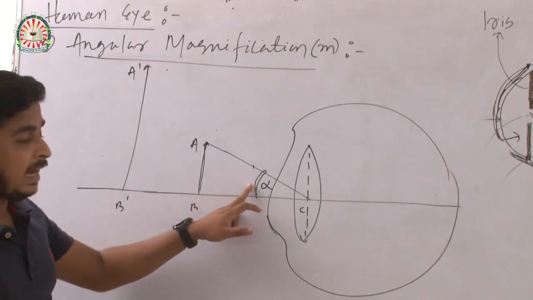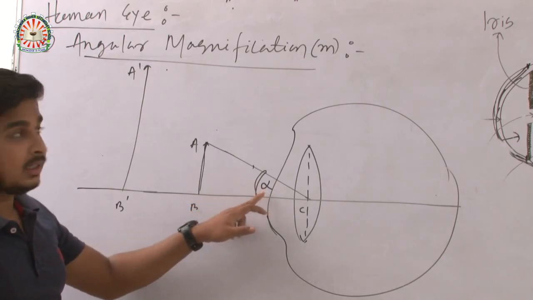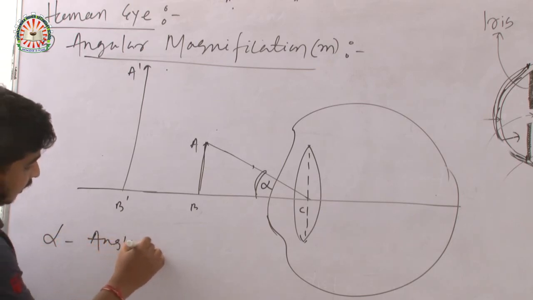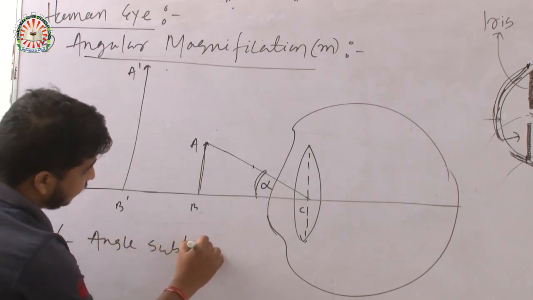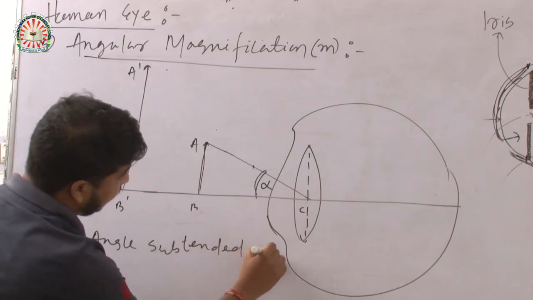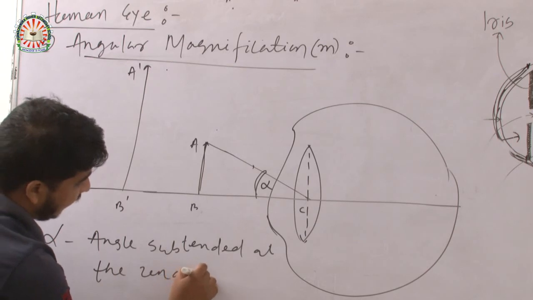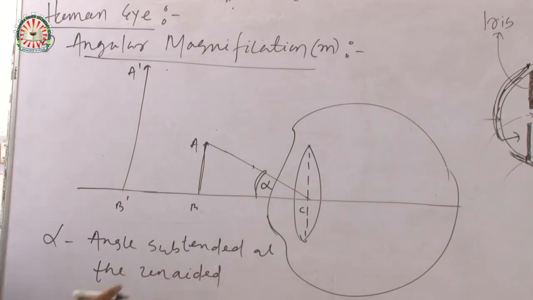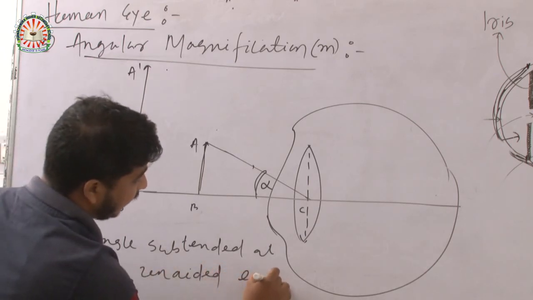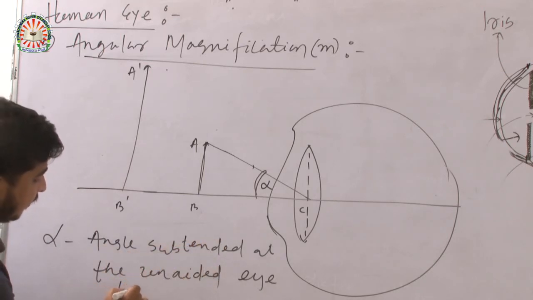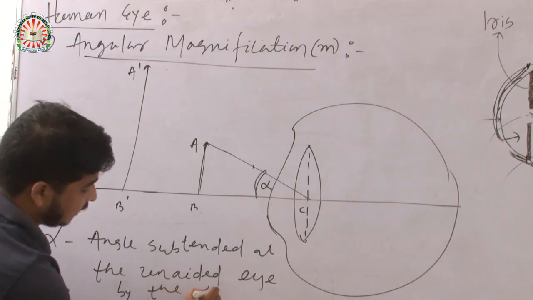So now this is alpha. Alpha is the angle subtended at the unaided eye, or naked eye, by the object.